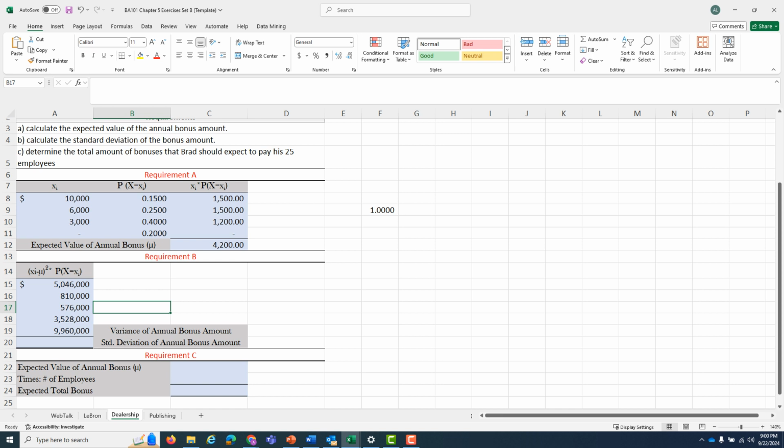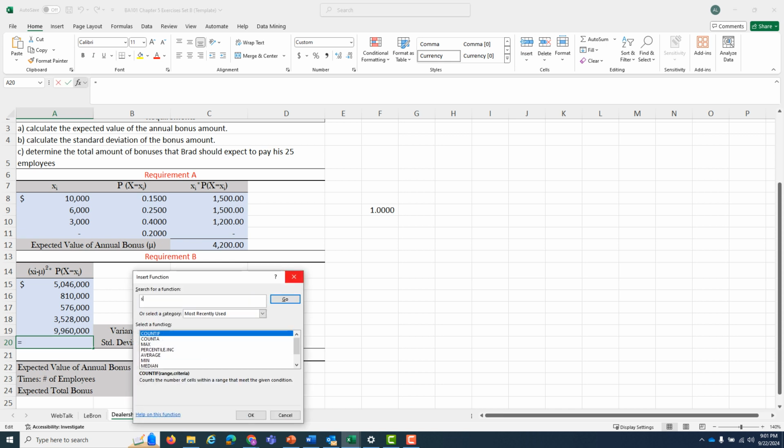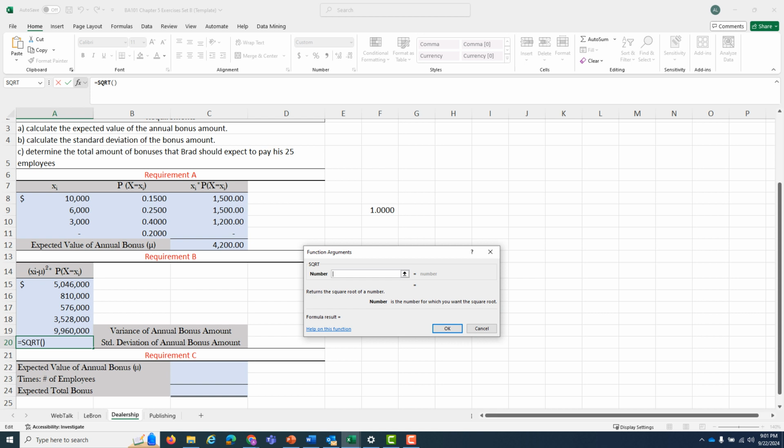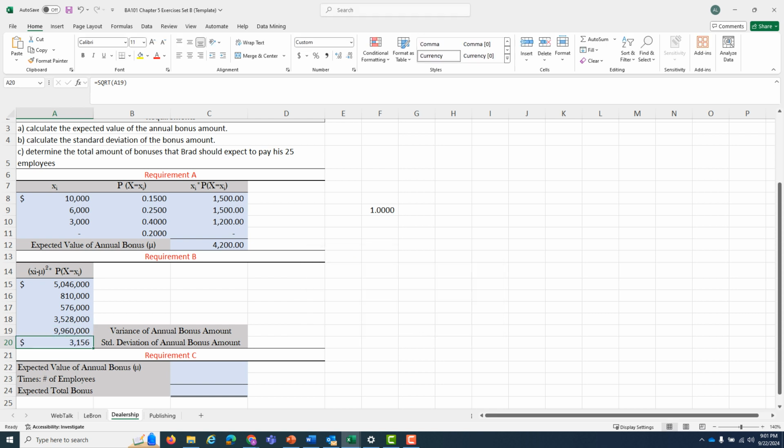Standardizing this makes it a much easier number to grasp. So what I want to do is take the square root of this number. And in Excel, you can do that with the square root function, which you can find with SQRT. And we want that guy. Yep, so I'm going to hit OK. And all I got to do now is just click on the number I want the square root of, which is 9,960,000.